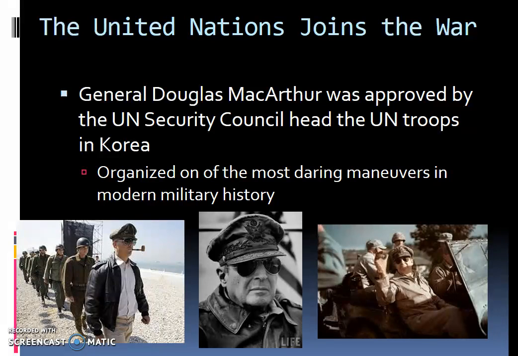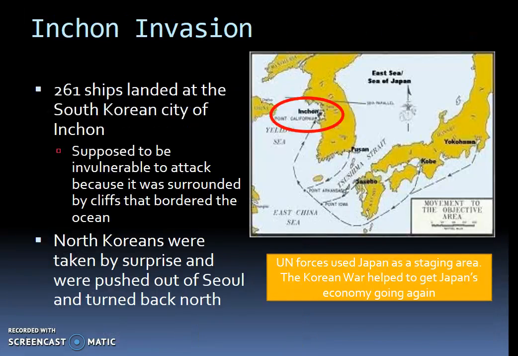And he organized some of the most daring maneuvers in modern military history. One of these maneuvers is the Incheon invasion. This involved 261 ships that landed at the South Korean city of Incheon. This city was supposed to be invulnerable to attack because it's completely surrounded by cliffs that border the ocean. So no one thought that they would be able to land there and invade from that city. So the North Koreans were taken by surprise.